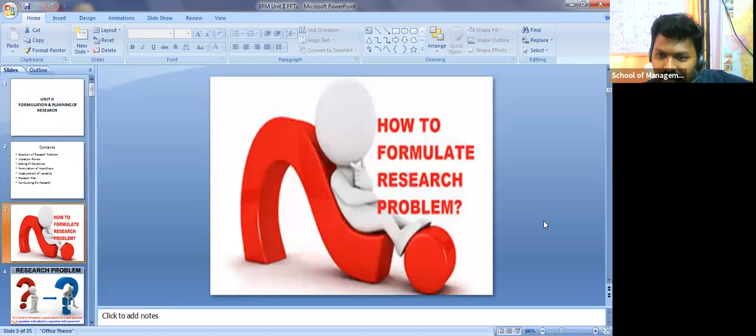Of the 60 students in the 14 to 16 batch, 12 students were in the marketing elective. Out of the 12, only one was a girl, 11 boys and one girl. Her name is Hemasri Radha.